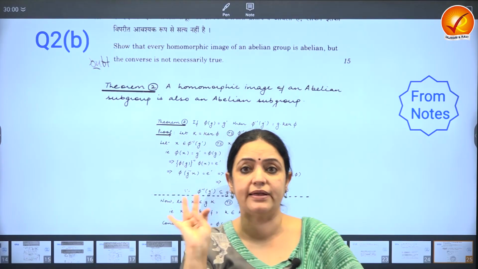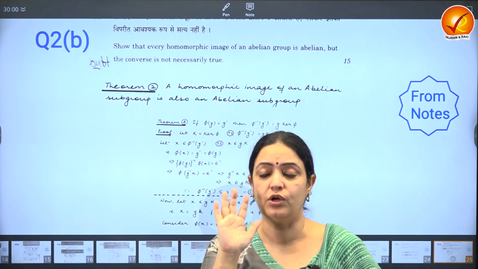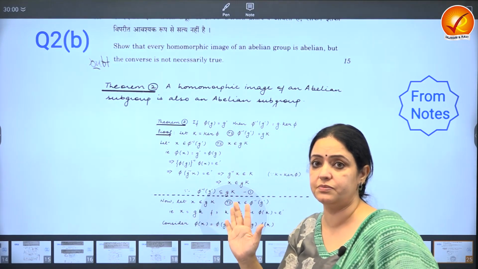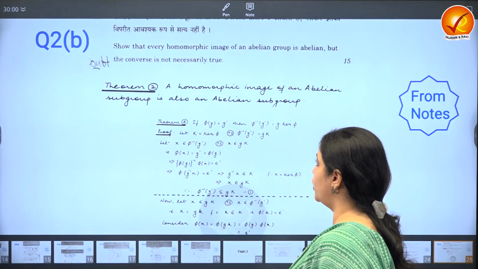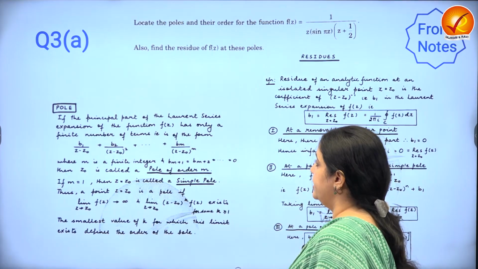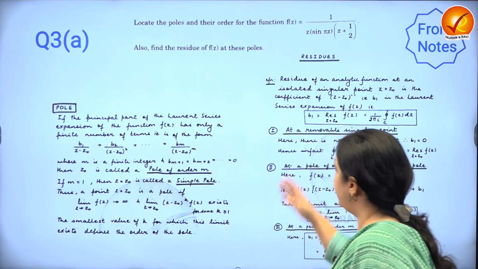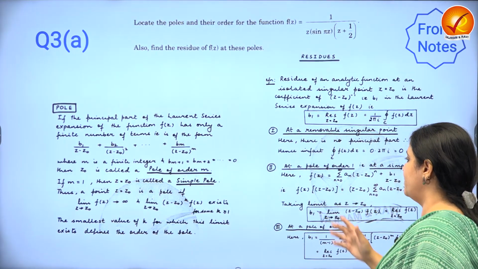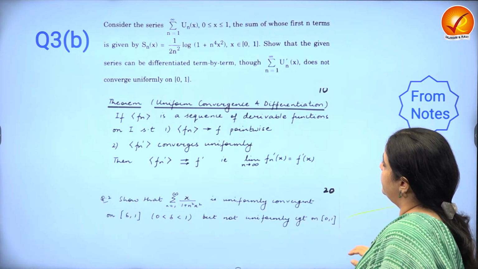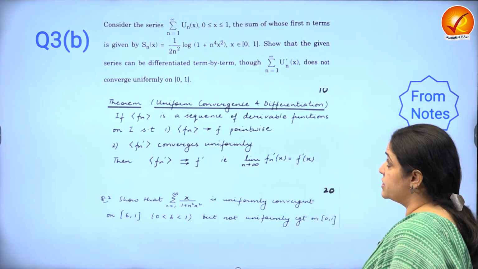In analysis and algebra, you have to concentrate on 20 to 30% of theorems. This year, in linear algebra, they've not asked a theorem, but they can. Again, calculating the residue is something that a student does at length. This is a question that I was referring to.